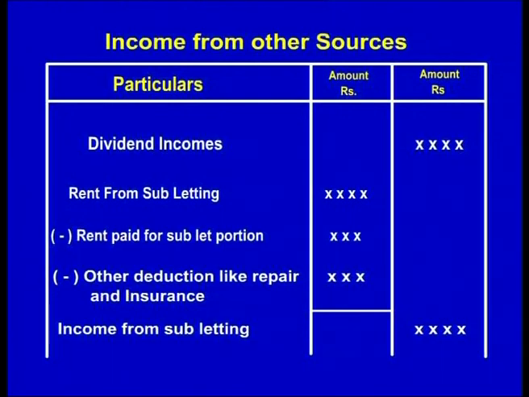Then, income from subletting. We take the income from subletting in the inner column and then give deduction for rent paid for the sublet portion, and then any other expenditure like repairs or maintenance, etc., and the net amount is taken into the outer column as shown in the pro forma.